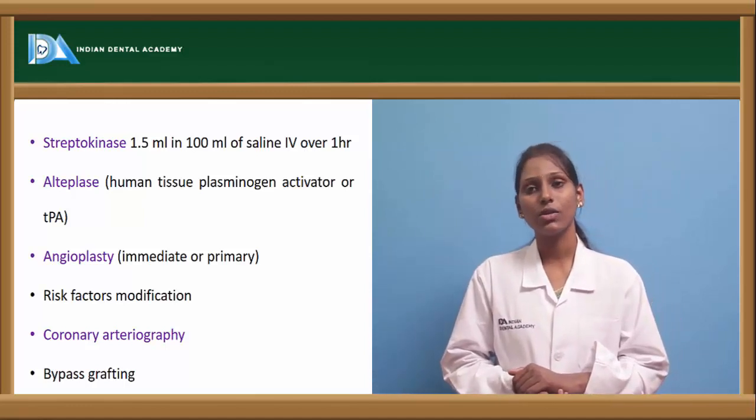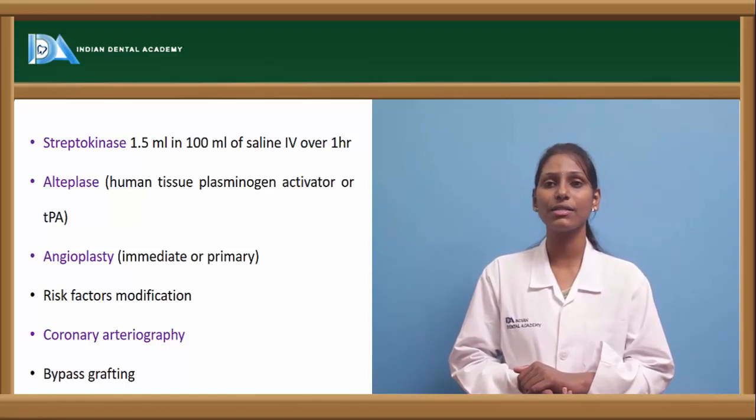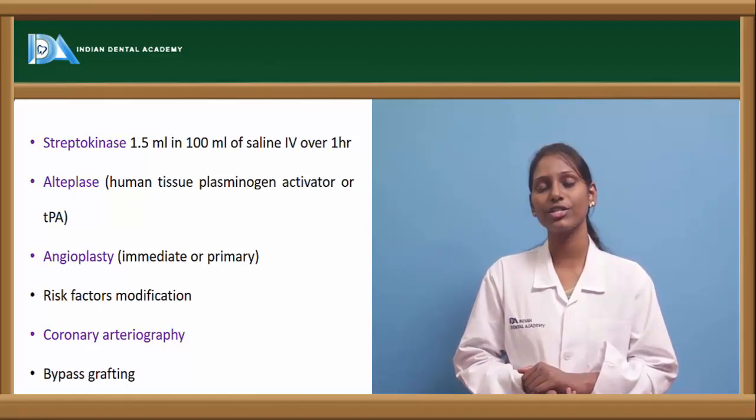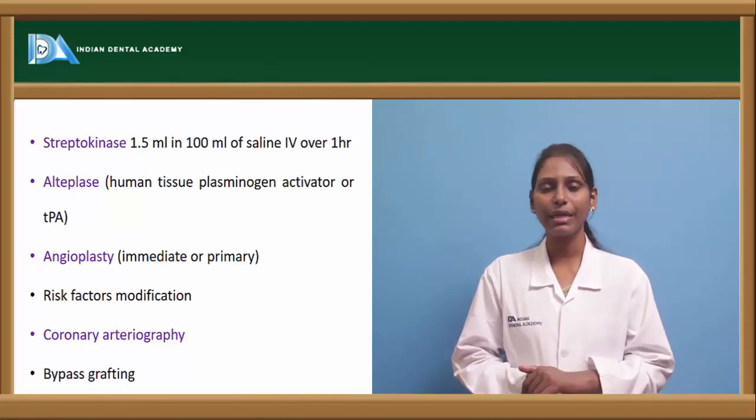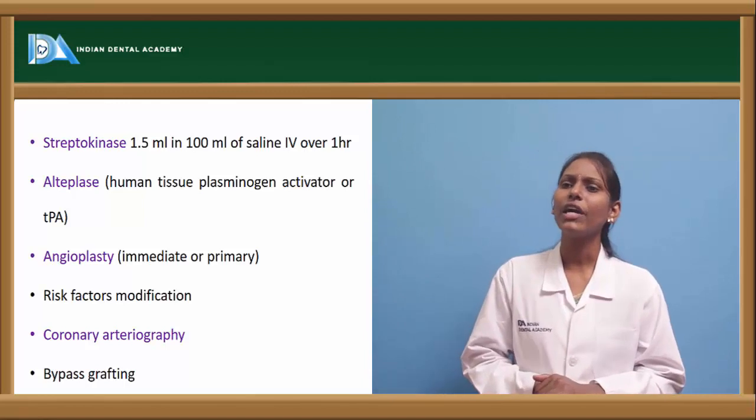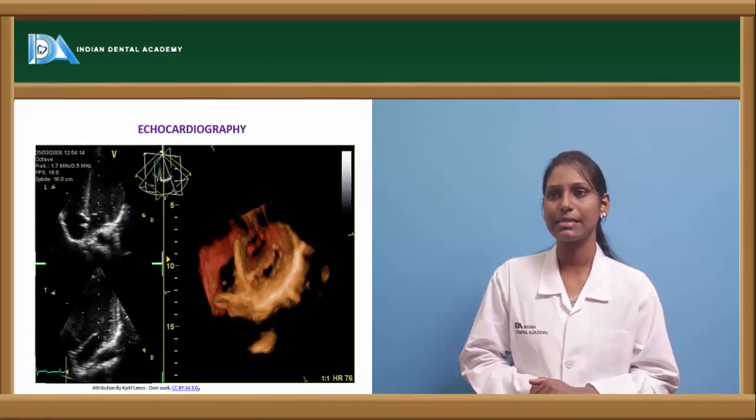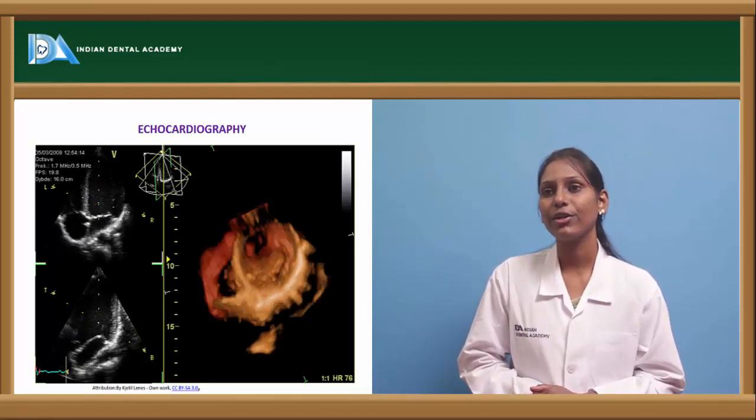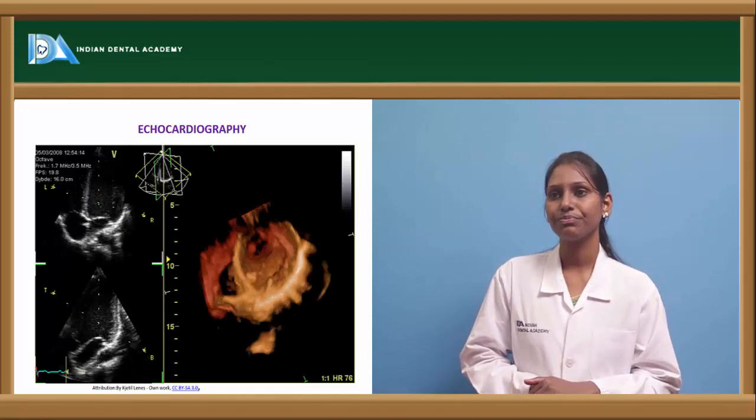And the surgical or invasive process includes angioplasty, where immediate or primary angioplasty has to be done in case of myocardial infarctions. And we have risk factor modification to prevent secondary MIs. And we have coronary arteriography and bypass grafting, which can also be done in these cases. So this is a picture of echocardiography, usually done for left ventricular defects.